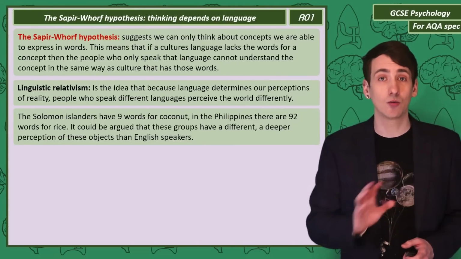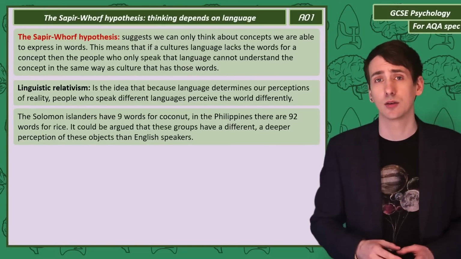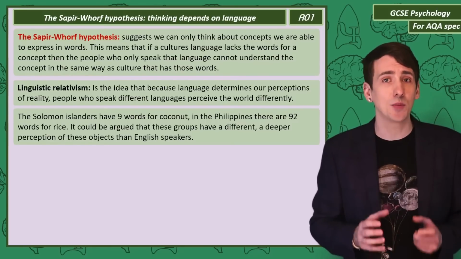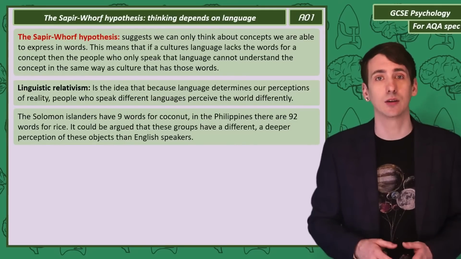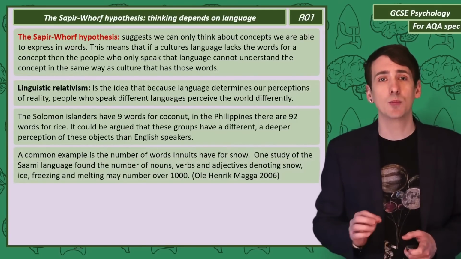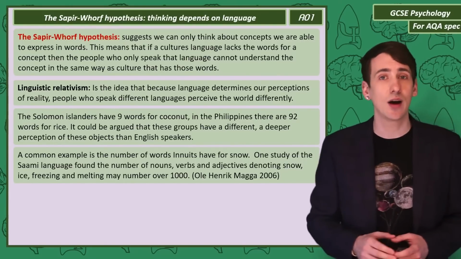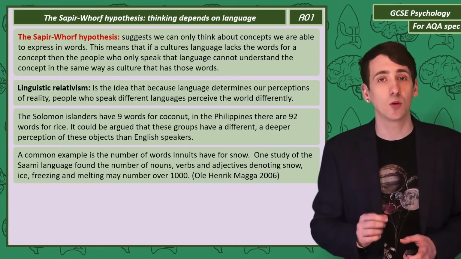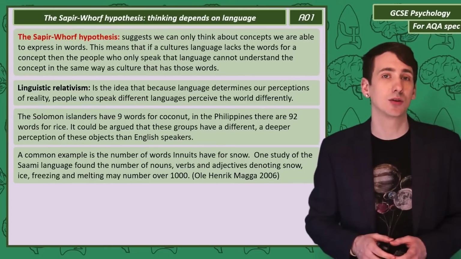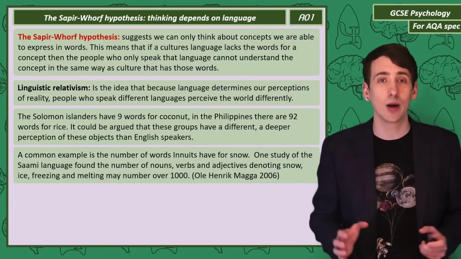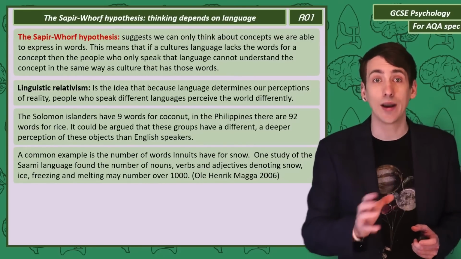It's likely that coconuts and rice form a much bigger part of the lives of the people who live in those societies than yours. Could the extra words help the people who speak those languages experience coconuts and rice differently to you? A more extreme example is the number of words Inuit have for snow. The exact number is contested, but a study in 2006 identified over 1,000 words relating to snow, ice, freezing, and melting in the Sami language. Surely with such a range of ways to talk about snow, the Sami people must have a very different perception of reality when it comes to snow.